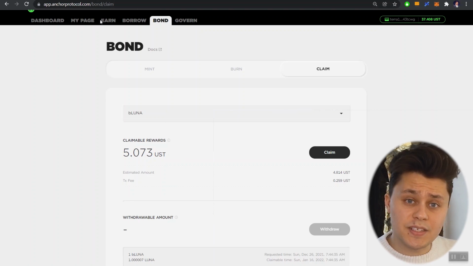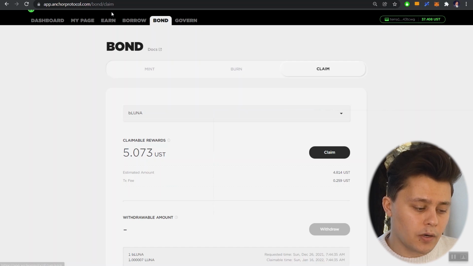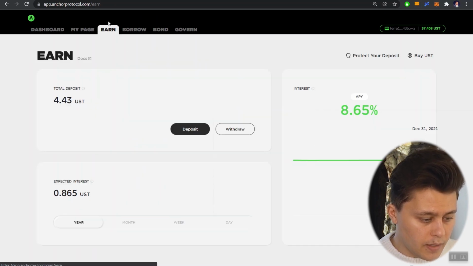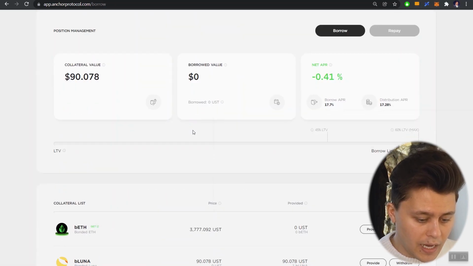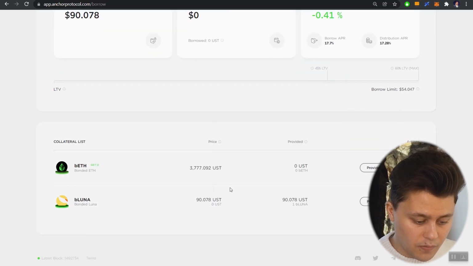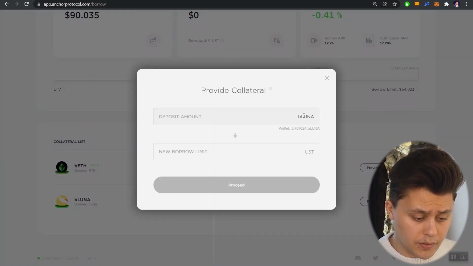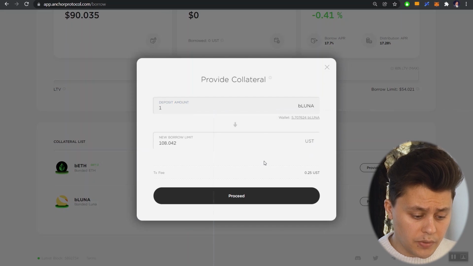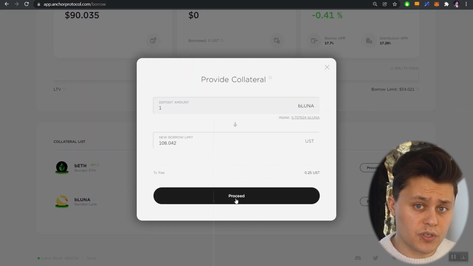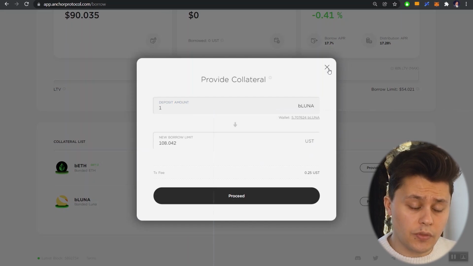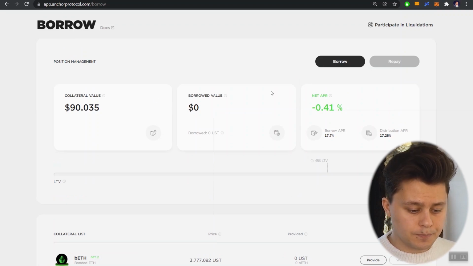Now, you can provide the same bLuna as collateral on Anchor. And if we head back to the borrow tab here, I've already done that last night. As a matter of fact, in preparation for this video, I provided one bLuna. And again, if you wanted to provide it, you simply click on provide here, enter, let's say, one bLuna, and click on proceed. And that is what I did. So after you do that, you'd end up on this page here.